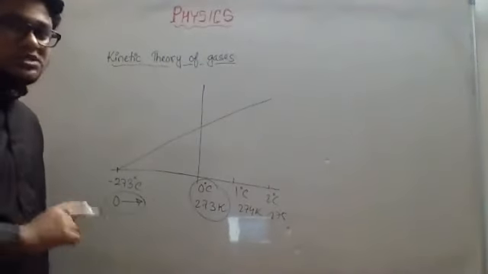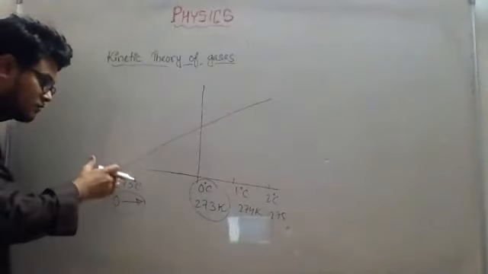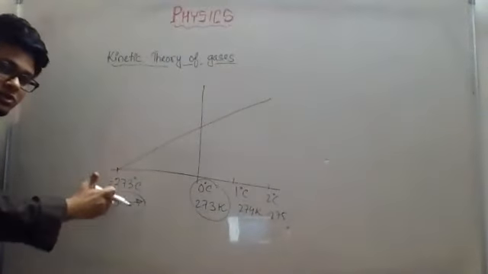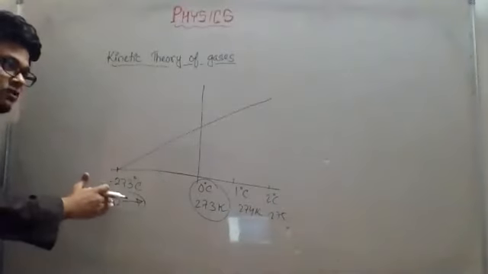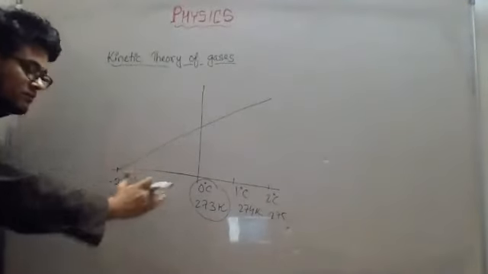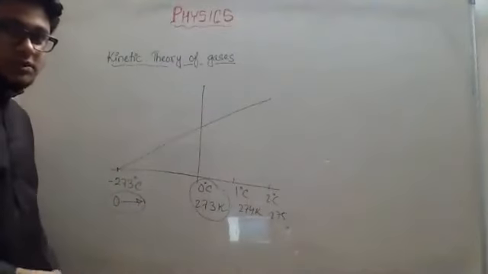Why absolute? Because this one can never be negative, because we cannot imagine any temperature behind this. So this is 0, we cannot go behind 0. So the value of this type of temperature will always be positive. If we are having positive values only, then this is the absolute value, right?